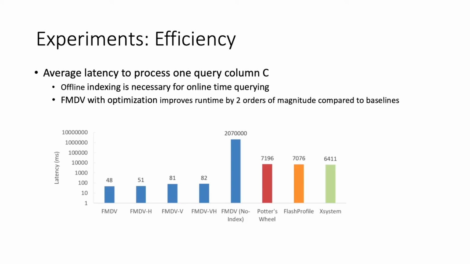In terms of efficiency, we evaluate the average latency to process one query column C in the benchmark. The figure below shows that offline indexing optimization can largely reduce the processing time. Auto-validate and its variants tend to have comparable runtime, all of which runs 2 orders of magnitude faster than other baselines.